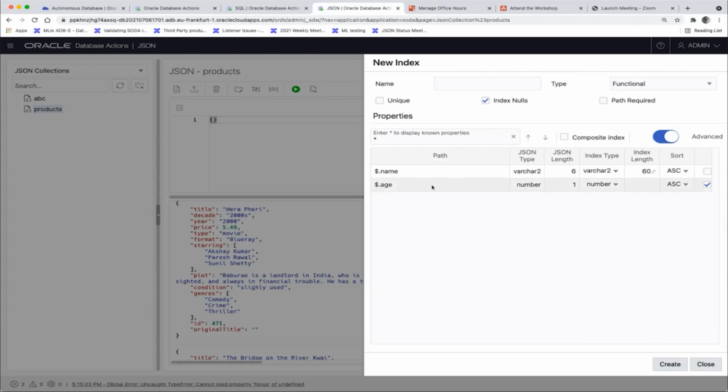Sometimes you have data where numeric values are expressed as a string. So it would say the JSON type is a string, or here it says varchar, but you would want to index as a number. So these things can be chosen differently.